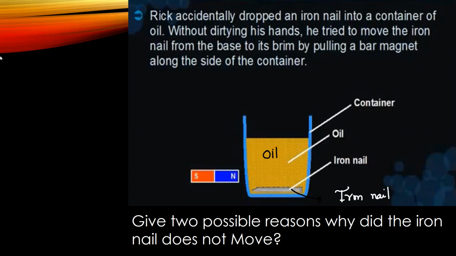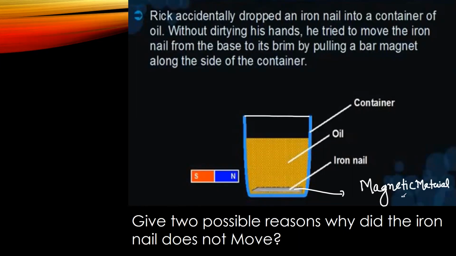Now, what is happening? Listen. Without dirtying his hands, he tried to move the iron nail from the base to its brim. Brim means this top part. So if he moves this bar, since this is a magnetic material, I'll come to the point of what magnetic materials are. If this is a magnetic material, and we know that iron is a magnetic material, it should come forward. Forward means it should come up.